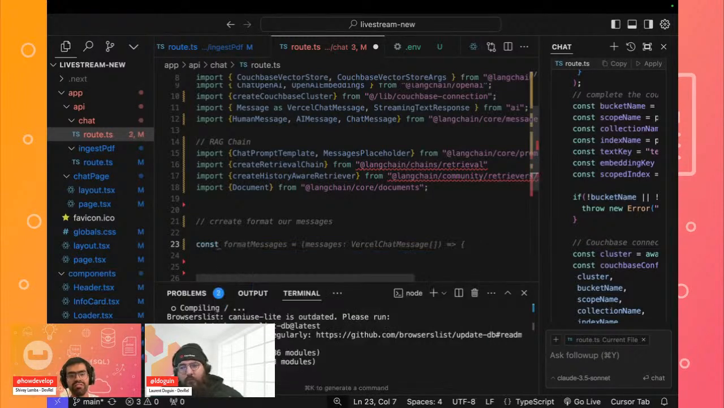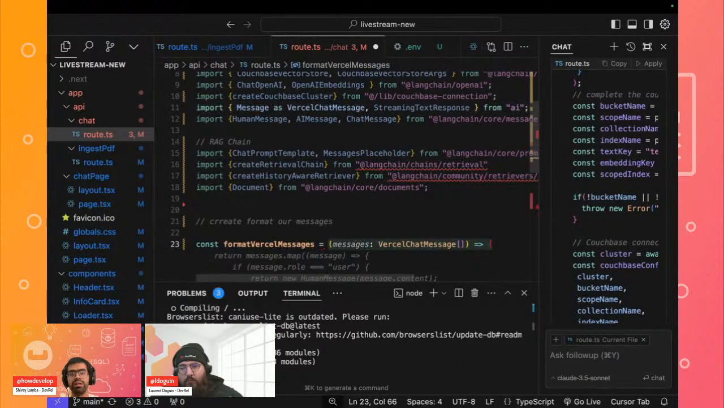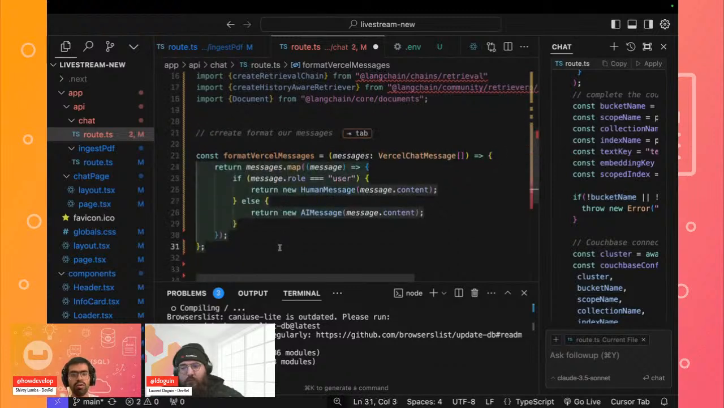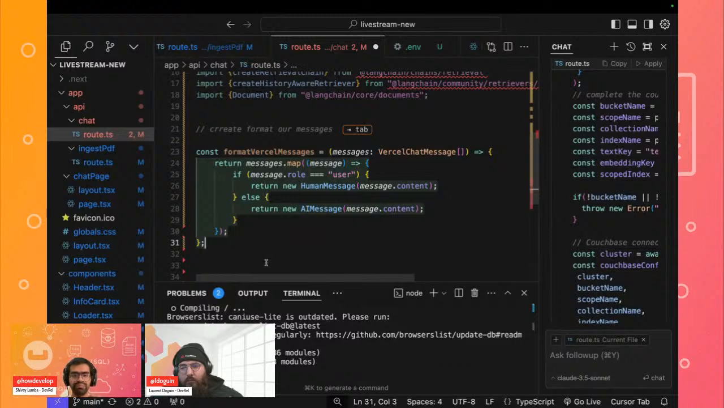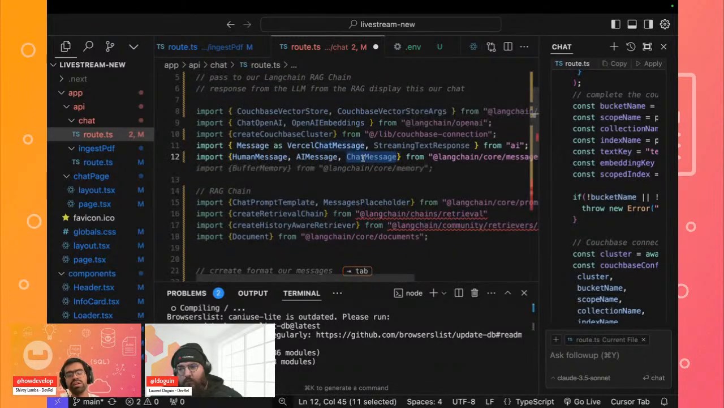We can define a function over here which will be format Vercel messages. In this case, the type of the message will be that of a Vercel chat message. This is probably good code where we'll be returning a map of all of the messages based on whether the role is that of a user or that of the AI. We can return this as a message, or since we are going to be using the chat message, we can also return that.